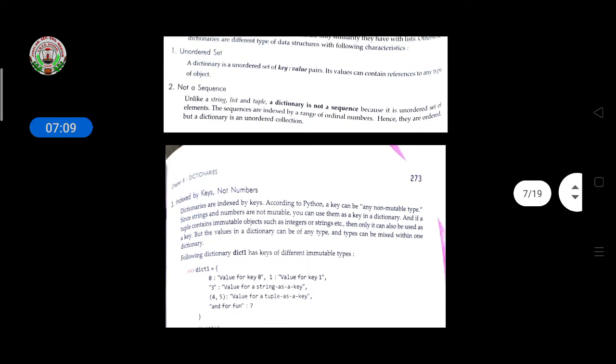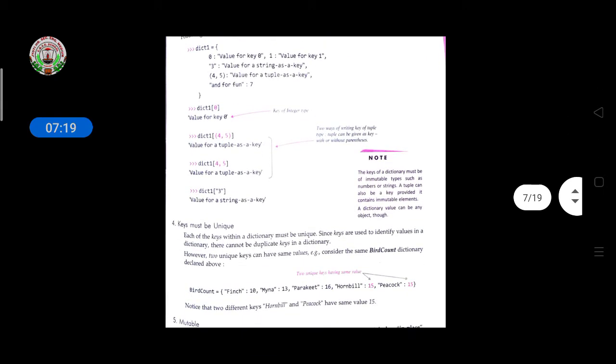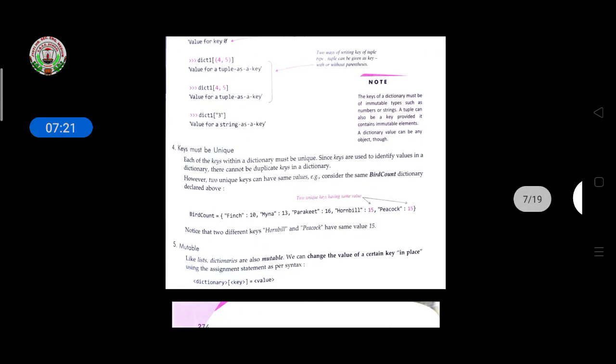Its values can contain references of any type of objects. It is not in sequence. Then, index a key, not a number, so we have to index the keys only, not the numbers. Then keys must be unique, so if you are giving any key, it must be unique, because it is stored in the dictionary with different values, so you have to give a unique key name.